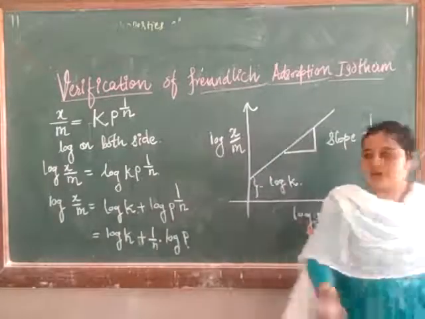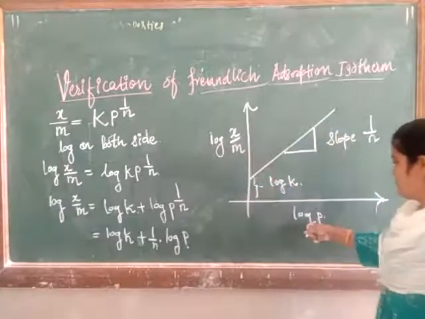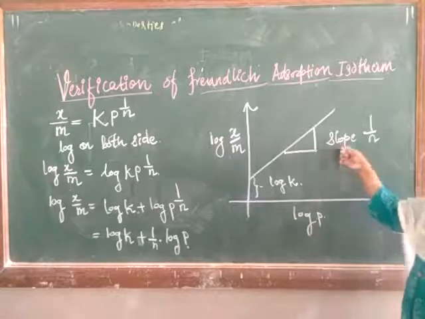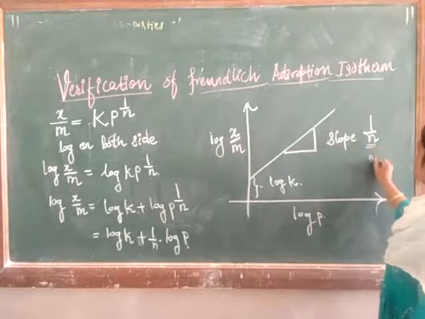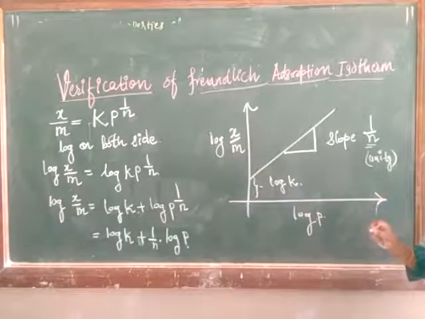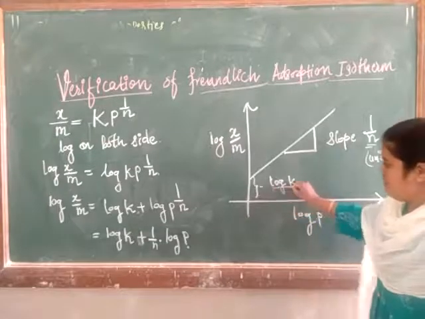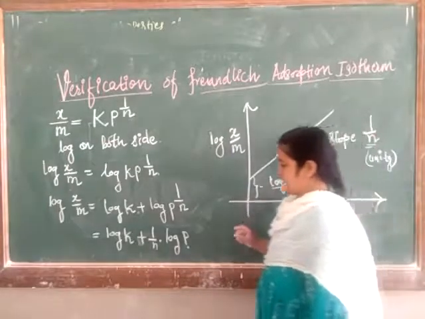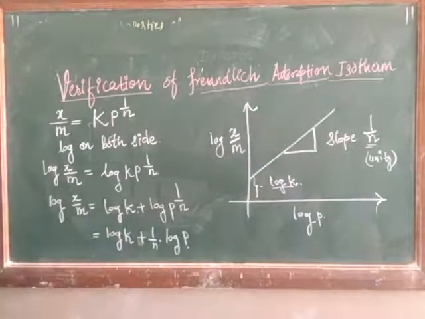So applying this equation on the graph of log of x upon m versus log of p, we get our slope of 1 upon n, where n should be unity according to the Freundlich adsorption isotherm. Here the value of log k is the intercept. This is about the Freundlich adsorption isotherm at medium pressure.